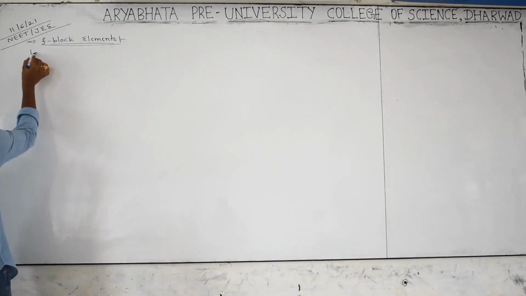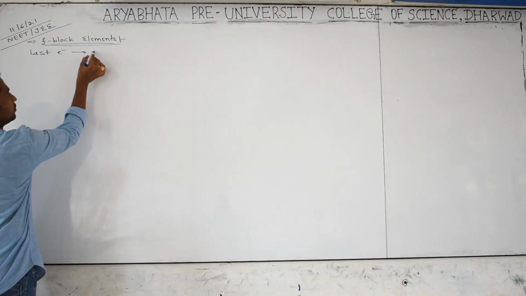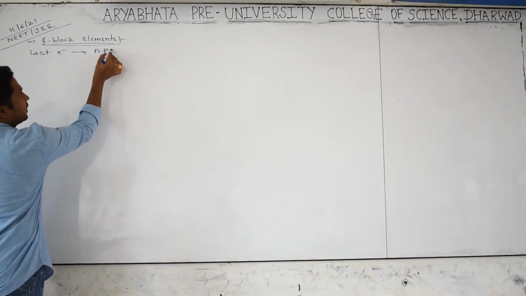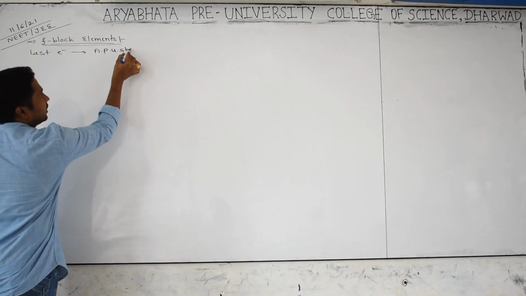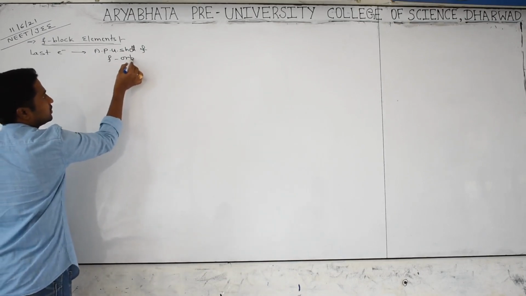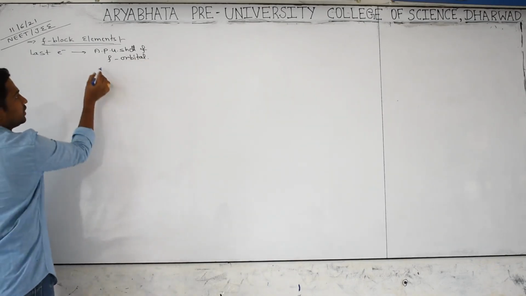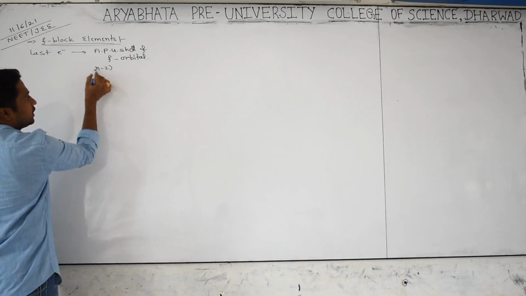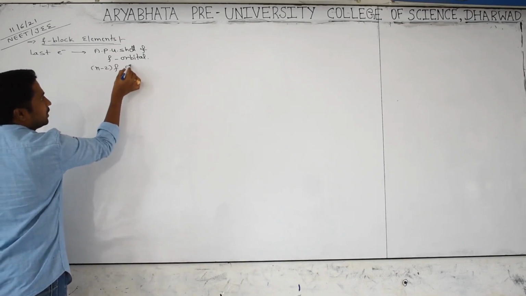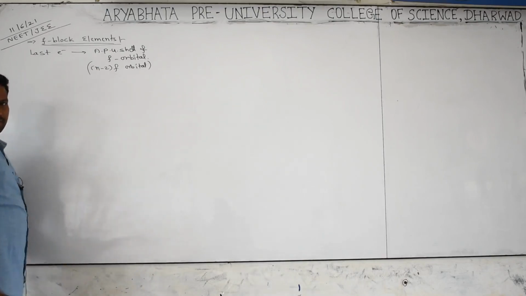They are the elements in which the last electron enters into the anti-penultimate shell of the f orbital. Sir, what is the meaning of anti-penultimate shell? This is an important bit. Yesterday we already saw it is denoted by n-2 f orbital. Such elements are called F block elements.